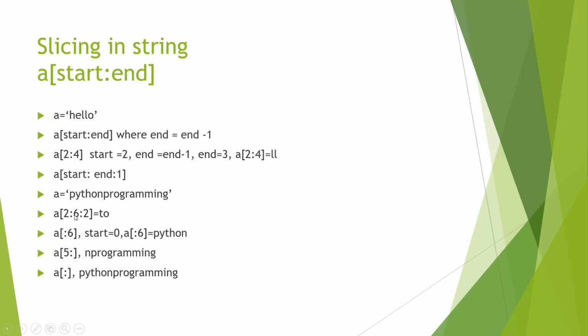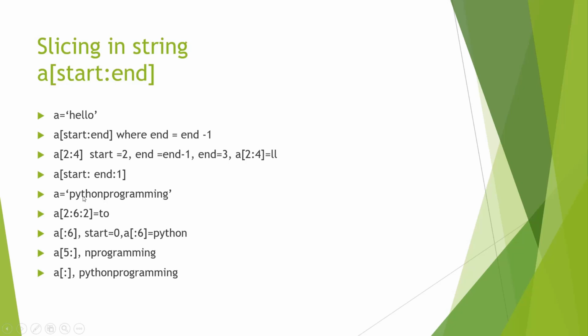Our end value will be 6 minus 1, that will be 5. So we will go 3, 4, 5 up to N.